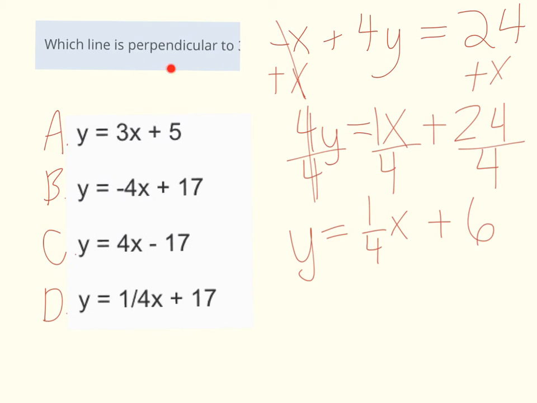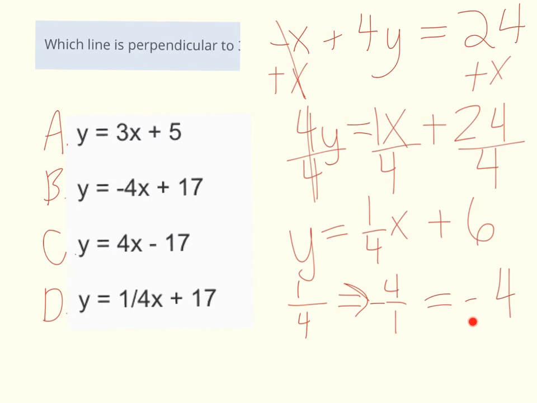And this is a perpendicular line. So perpendicular lines have negative reciprocal slopes. So I need to figure out what the negative reciprocal of 1/4 is. Remember that negative reciprocal means we take our slope, we flip it, and we change the sign. So since it was a positive 1/4, I'm going to change it to a negative 4/1. And negative 4/1 simplifies to negative 4. So I'm looking for the equation that has negative 4 as the slope.